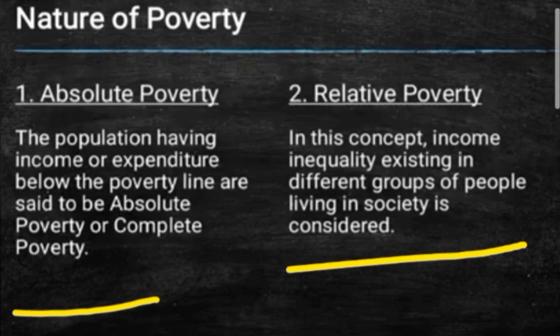Over here the comparison is made between groups or classes of income earners, according to whatever income is there. That is how we took the example of three families, mine and two neighborhood families. This is how it is done in relative poverty.